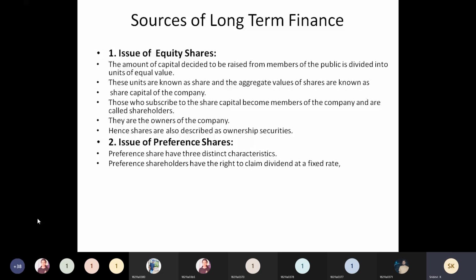Okay, so these are the different types of preference shares that we come across in any company. While issuing the shares, the company is going to specify which type of preference share they are issuing. You must be very careful while investing. What is the type of preference share they are issuing?